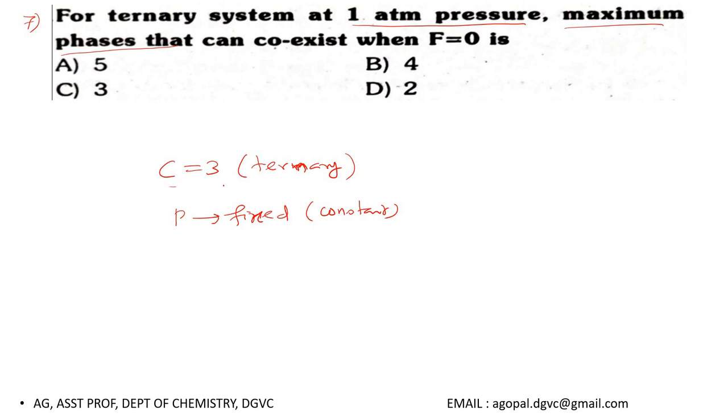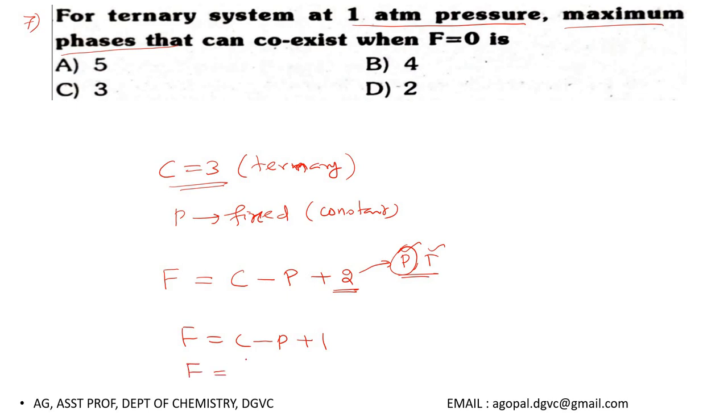Listen, you know the phase rule is F is equal to C minus P plus 2. This 2 is for the 2 variables, pressure and temperature. If pressure and temperature are variables, then it is correct, but now it is given pressure is constant. Therefore you should make this 2 as 1, because now for our case only temperature is the variable. What is C?